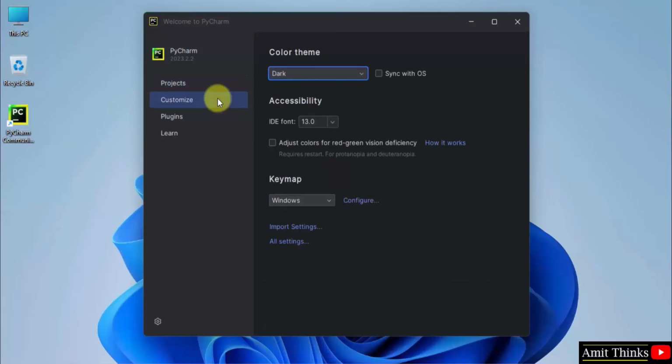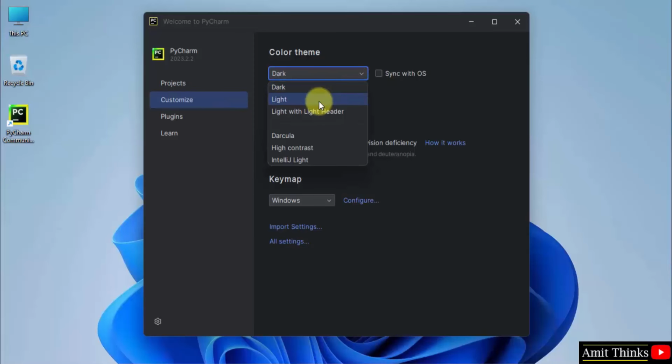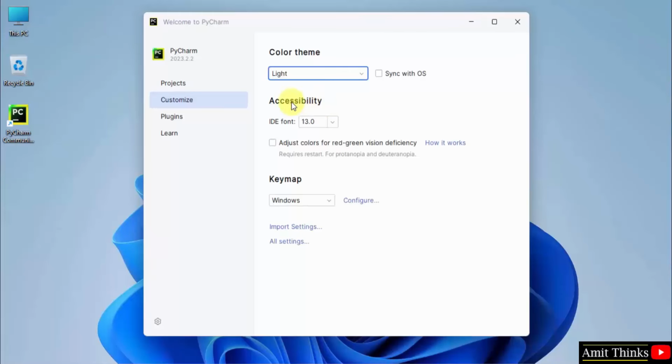You can go to customize and here select, let's say, light theme or dark theme. I'll go for light theme, and rest keep as it is. Go to projects, click new project. Here you can see our project will get saved here. If you want to change the name of the project, you can change it from here. Let's say I'll name it Amit project.